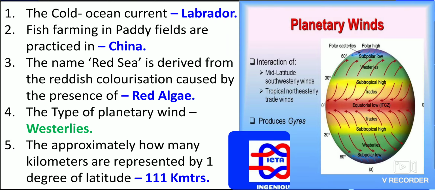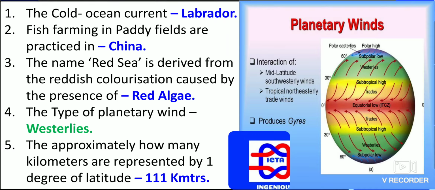The type of planetary wind, that is westerlies, are the type of planetary winds. You will find here exactly how the planetary winds take place in the Earth. Interaction of mid latitude southwesterly winds and tropical northeasterly trade winds, these are the ones which are given in it.